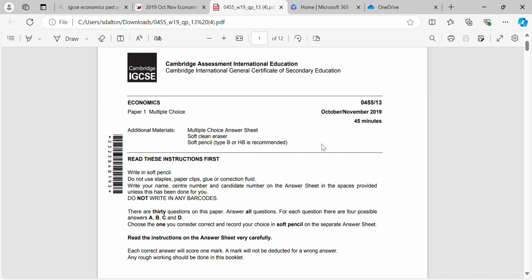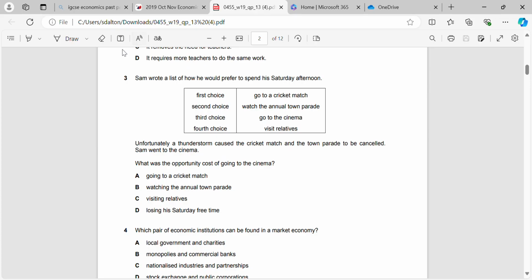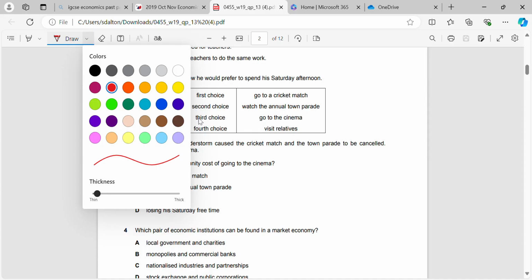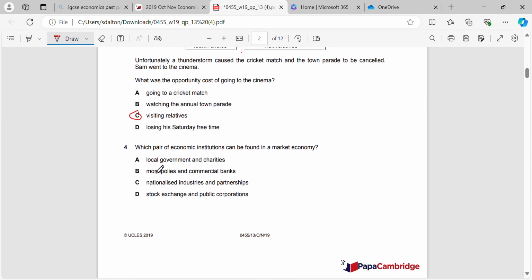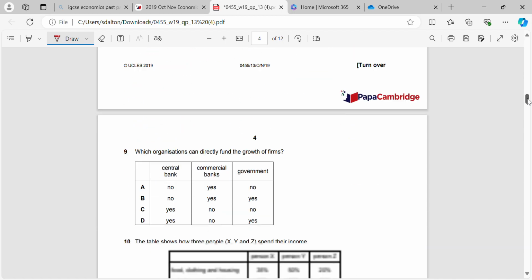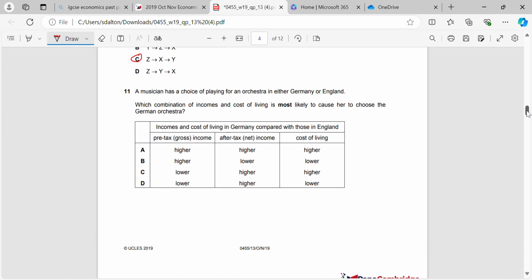Okay, so we're going through October-November 2019 question paper 13, just like the other ones. A lot of questions are duplicated from question paper 11, so I'll circle the correct answers for these questions, and you can go directly to the question paper 11 video, October-November 2019, to see the full explanations for these if you still don't understand them fully. So there's 10 questions duplicated in total.